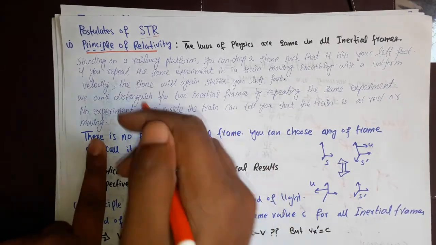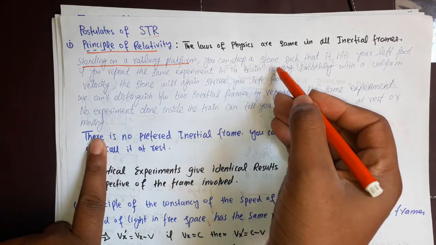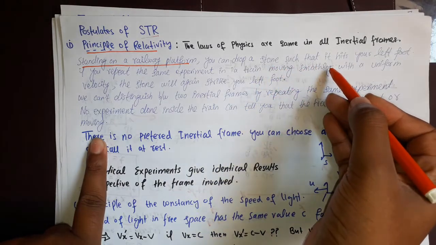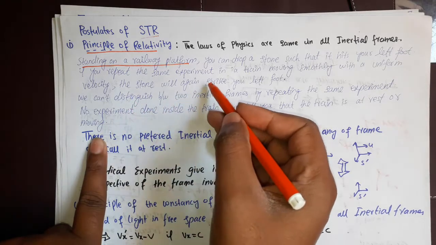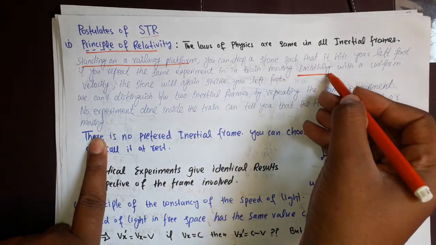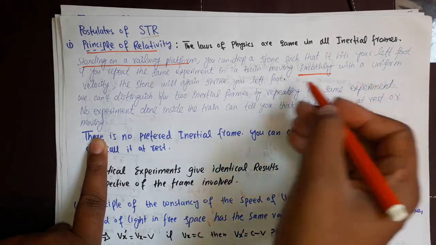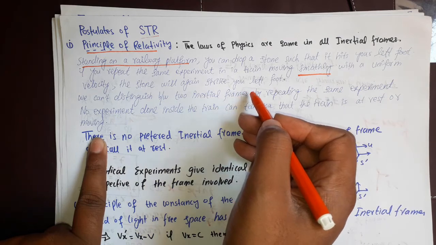Take an example. Standing on a railway platform, you can drop a stone such that it hits your left foot. If you repeat the same experiment inside a train that is moving smoothly, this is important, with uniform velocity, the stone will again strike your left foot.